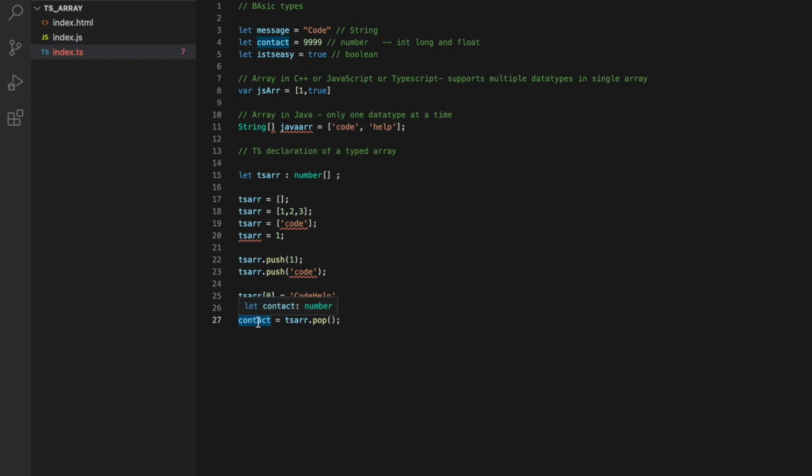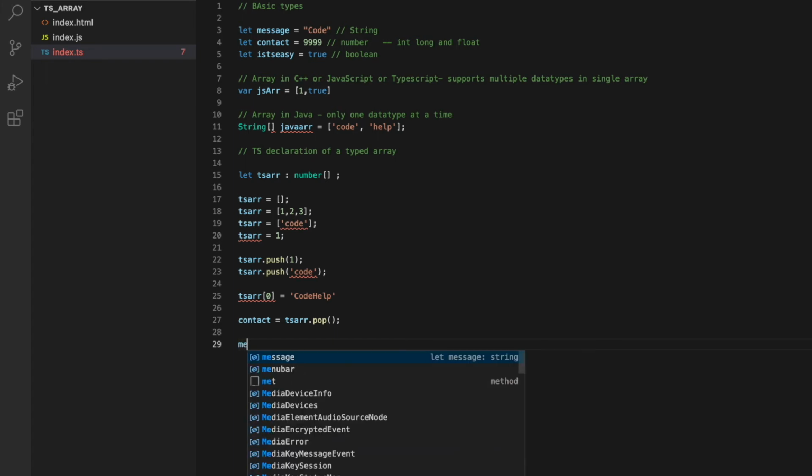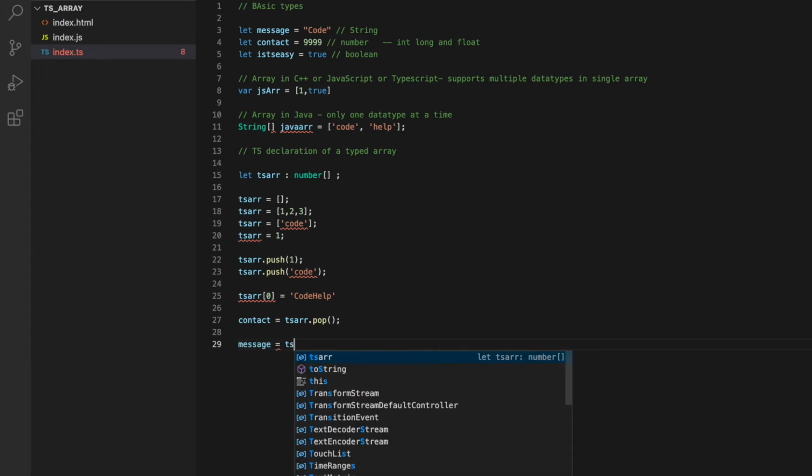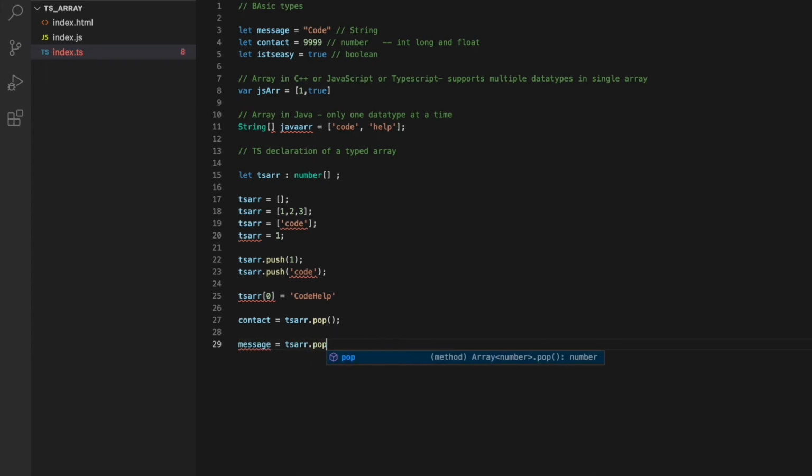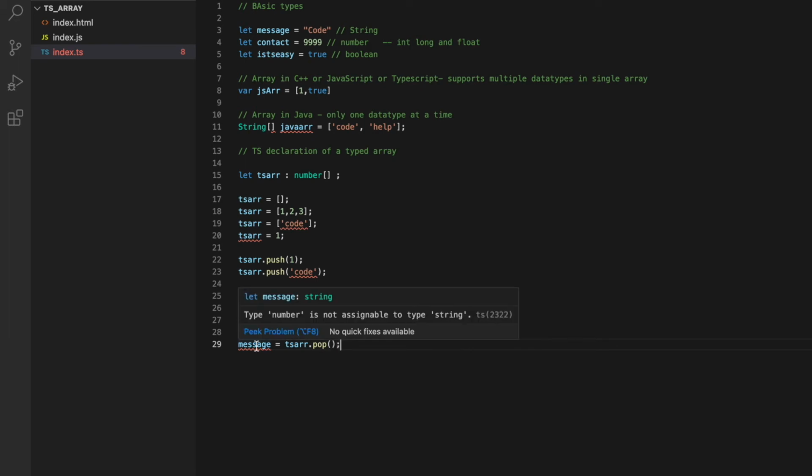It will allow it as contact is of type number and the popped out value will be a number as well, as it's an array of numbers. But we can't do something like message equals tsArray dot pop, as message is of type string and the value popped out will be a number. So that's how TypeScript takes care of it. In this way we can declare an array of primitive data types having a single type of values.